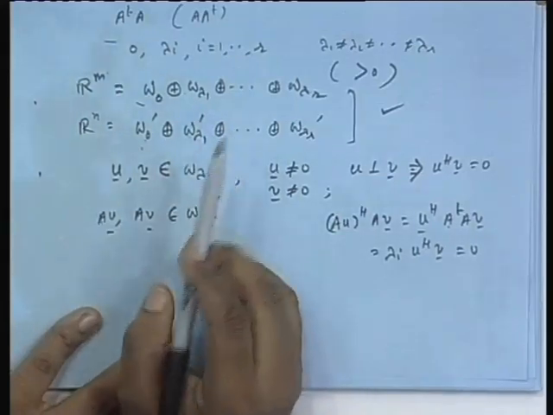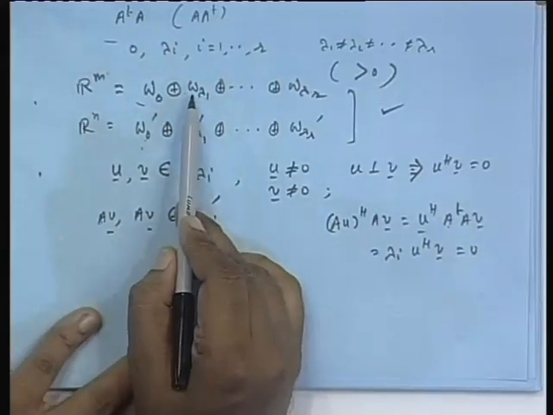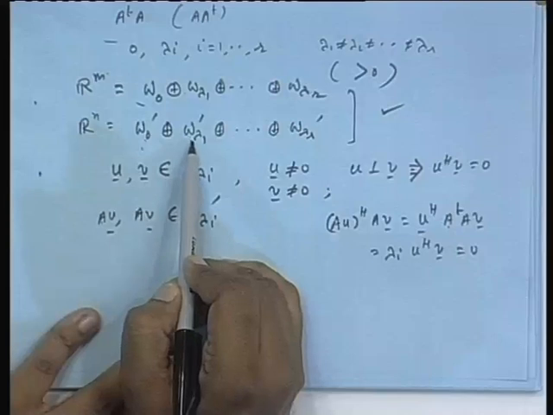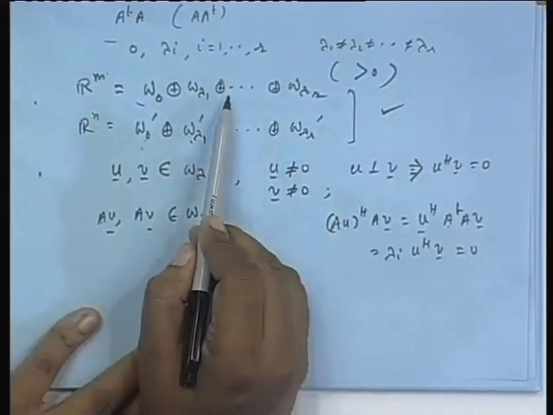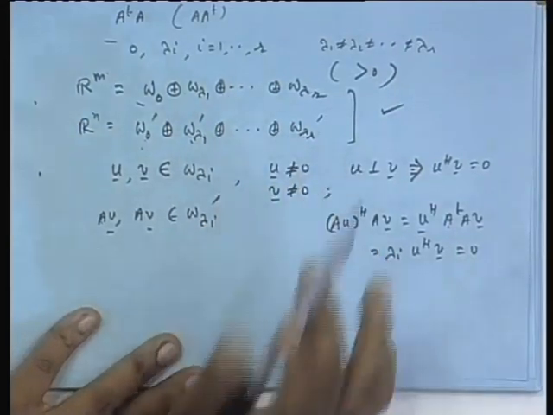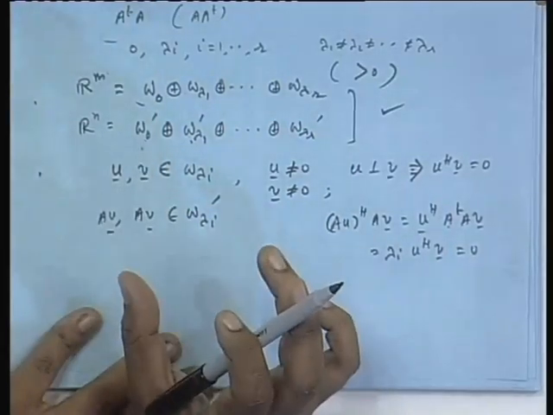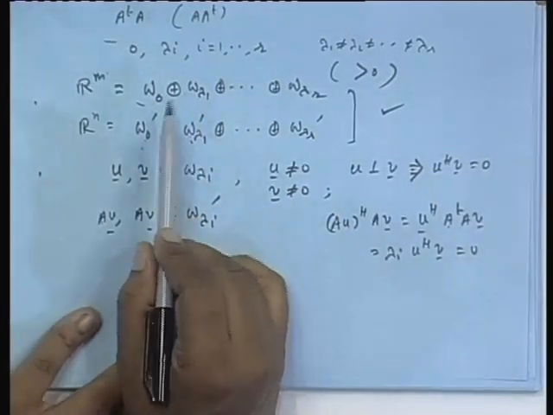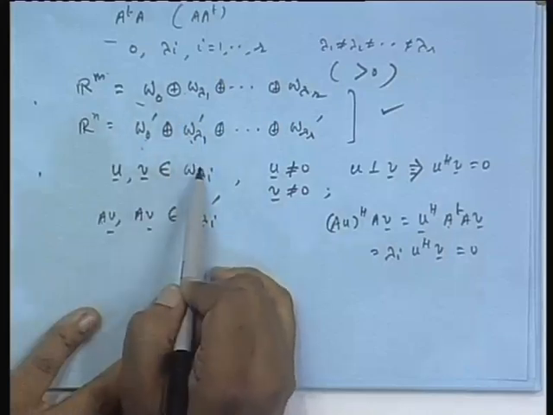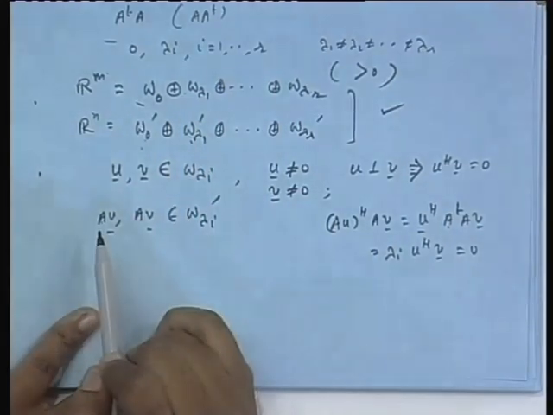Which means this A operator maps one orthogonal basis of w lambda 1 to another orthogonal basis of w lambda 1 prime. Same for w lambda 2 to w lambda 2 prime, and so on, or w 0 to w 0 prime. So one orthogonal basis of one eigen subspace is mapped to another orthogonal basis of the corresponding eigen subspace with the same eigenvalue.